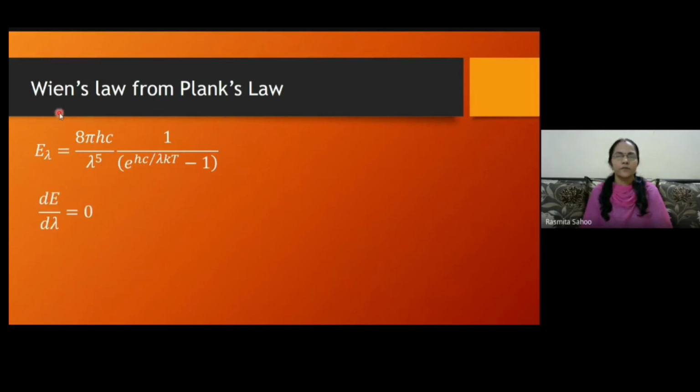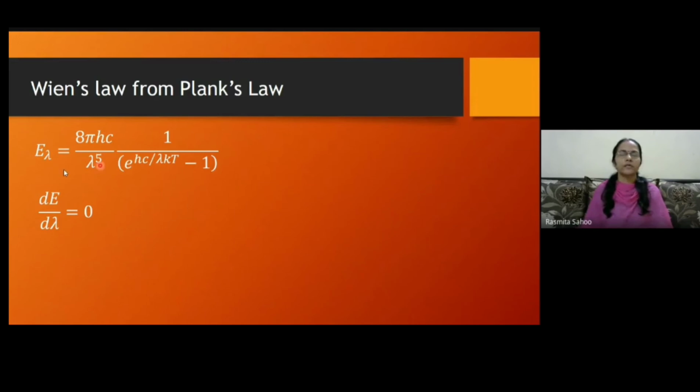If you remember, Wien's law was given that lambda m T is equal to constant, that is, the value of wavelength for which you are getting the peak, into the temperature, will give you the constant value. Whenever we are calculating a maximum value, the derivative with respect to that variable should be 0.